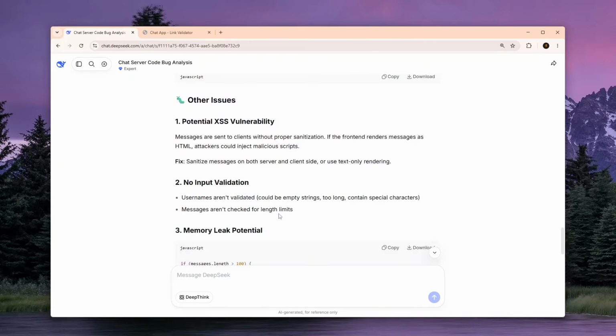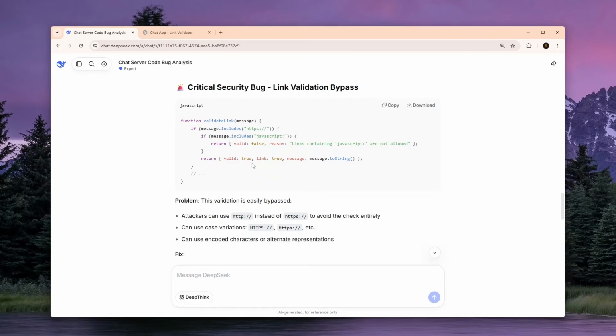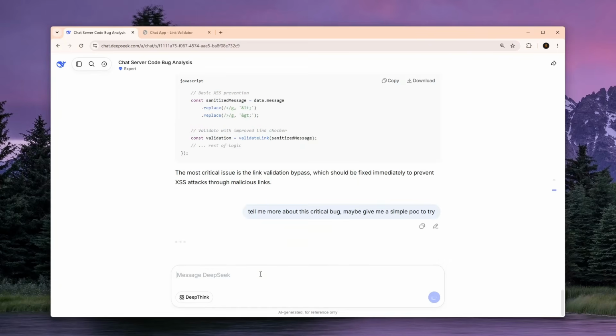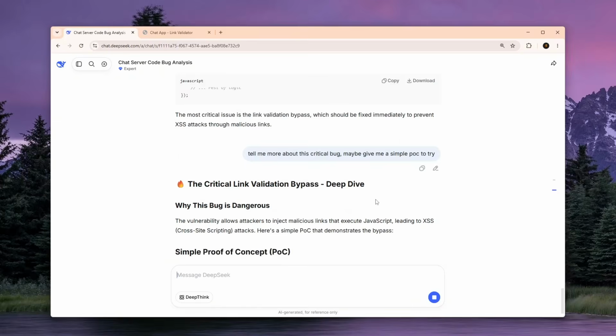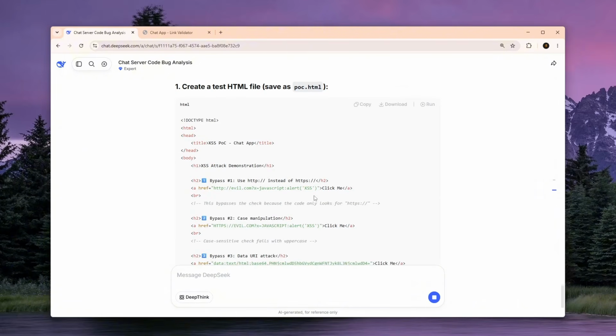Wow. That's honestly insane. What I actually want to ask him is to basically tell me more about this issue. So I told him, tell me more about this critical bug, or maybe even give me a simple proof of concept to try. And this is honestly like the most insane thing ever.